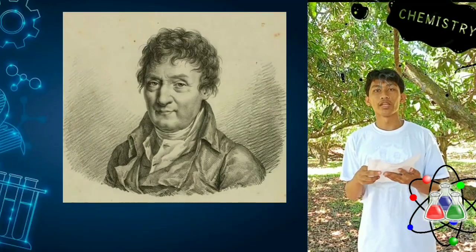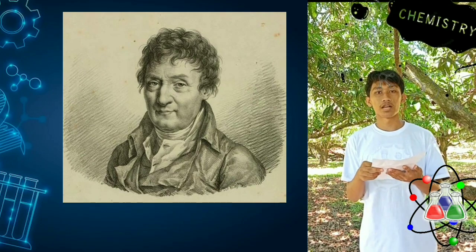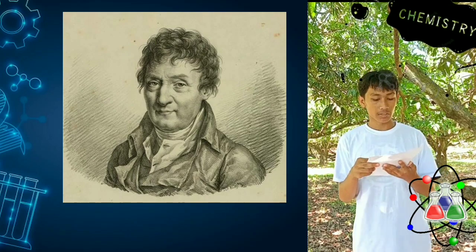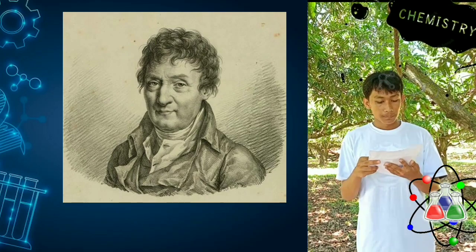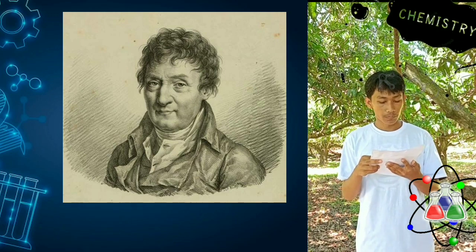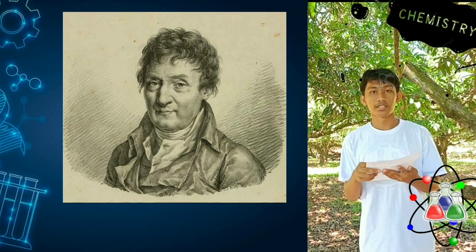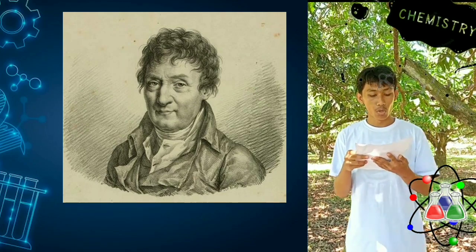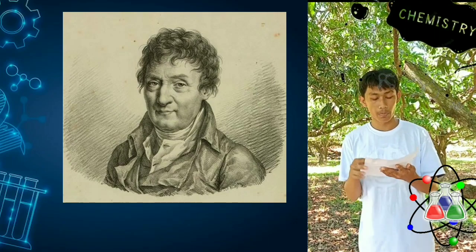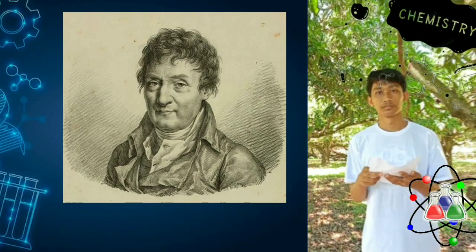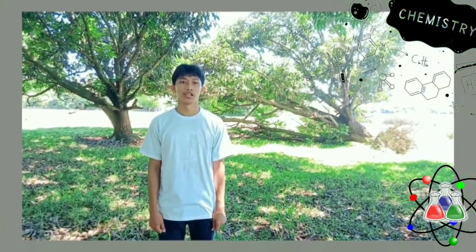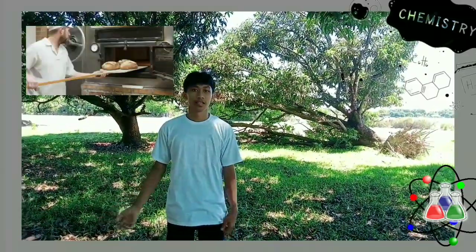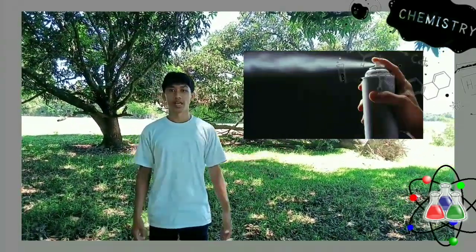Who is the proponent of Charles's law? Jacques Charles, a French scientist, in 1787 discovered that keeping the pressure constant, the volume of a gas varies on changing its temperature. Later, Joseph Gay-Lussac in 1802 modified and generalized the concept as Charles's law. Real-life applications of Charles's law: hot air balloon, bakery, deodorant spray bottle, and ping pong ball.